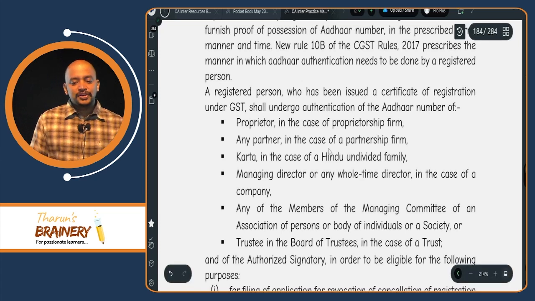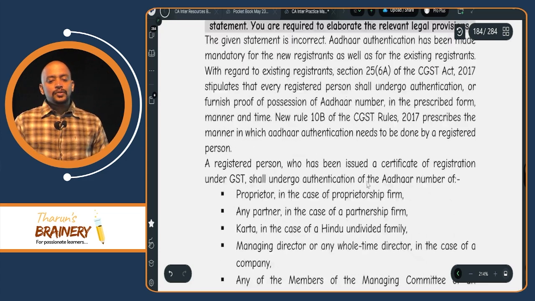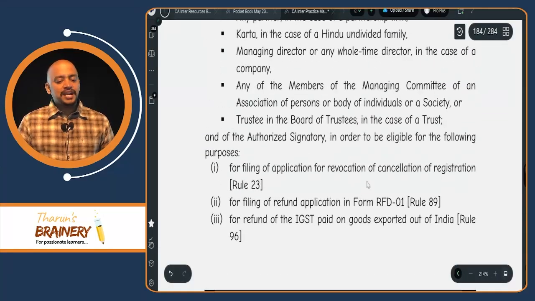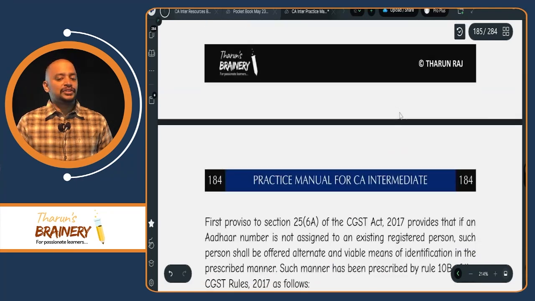In case of proprietorship, it is the proprietor; for HUF it is the Karta; and for a company etc., the managing director or whole time director. Who are not required to undergo authentication? The remaining people. So those details we need to write here, and also fully about Aadhaar authentication.